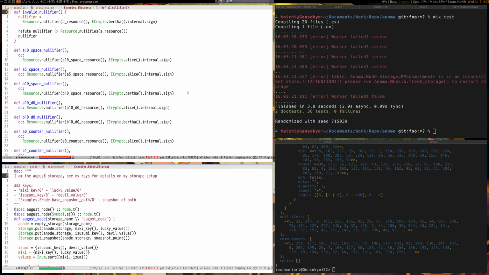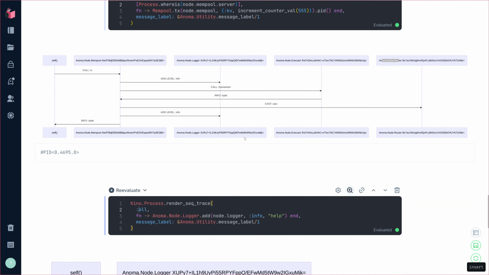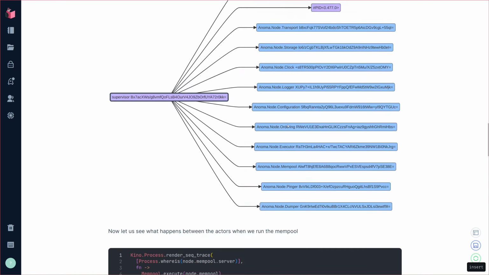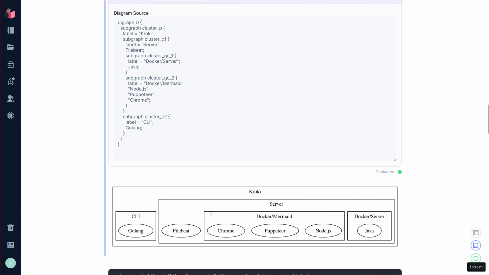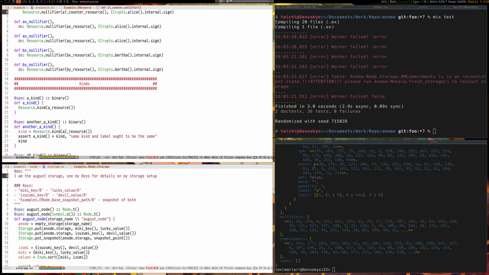So the code base is fully interactive, and you can visualize the data and see what the data brings you. In the future, we plan on building more visualization software on top of Livebook that will let us visualize data types. Livebook is very nice in that it can give you things like diagrams. So if we make a diagram chart here and evaluate this, we can see it inlined here. So in the future, we will be adding more code there.